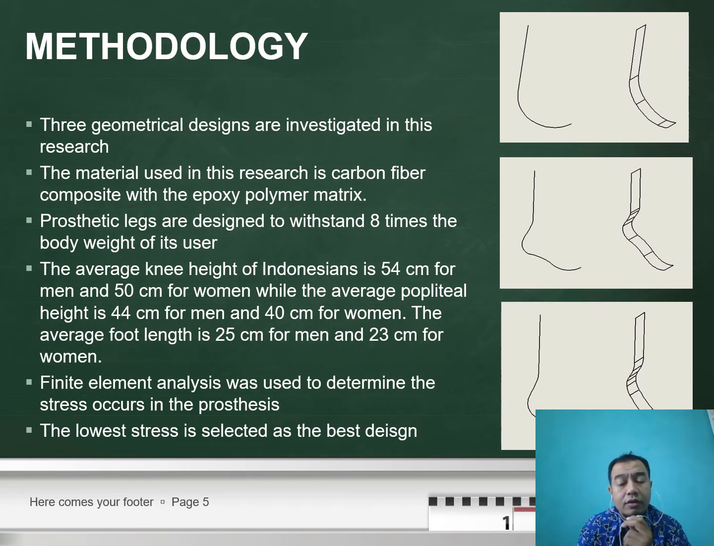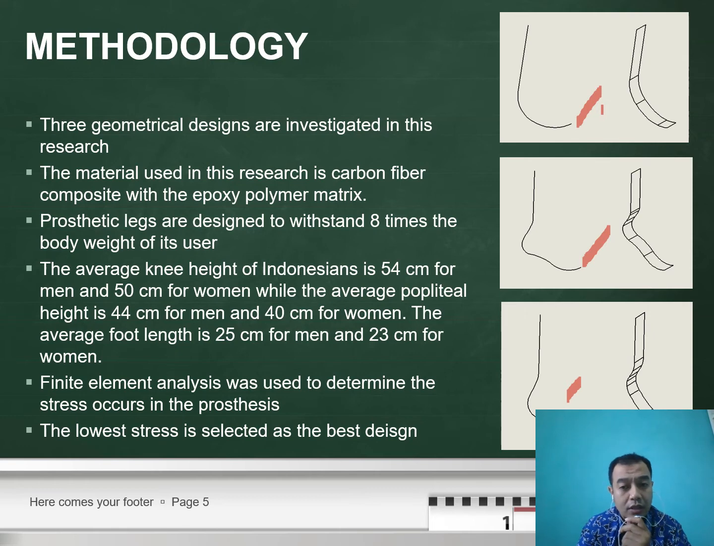First, we are going to discuss three types of geometrical design in this paper. This is the first design, this is the second one, and this is the third one. These three geometrical designs were developed by our team with respect to some of the commercialized products and some of the patents published on the internet.